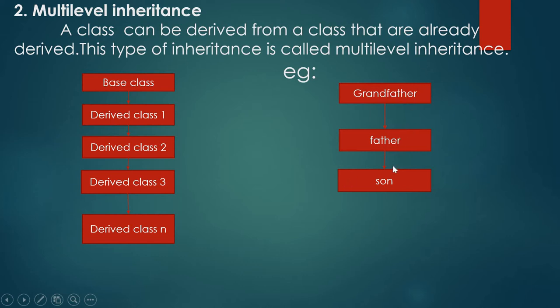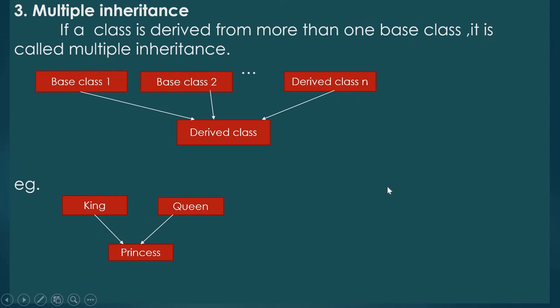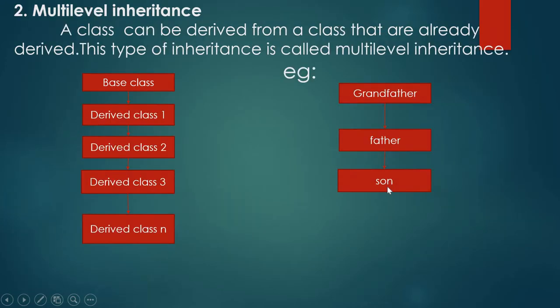Like that, we can consider one example. Here 3 classes: son, father and grandfather. Here this derived class son is deriving from the class father. This class father is already deriving from the class grandfather. So, the object of the class son will get the properties of the classes father and grandfather. In multi-level inheritance, there will be more than one level of classes.